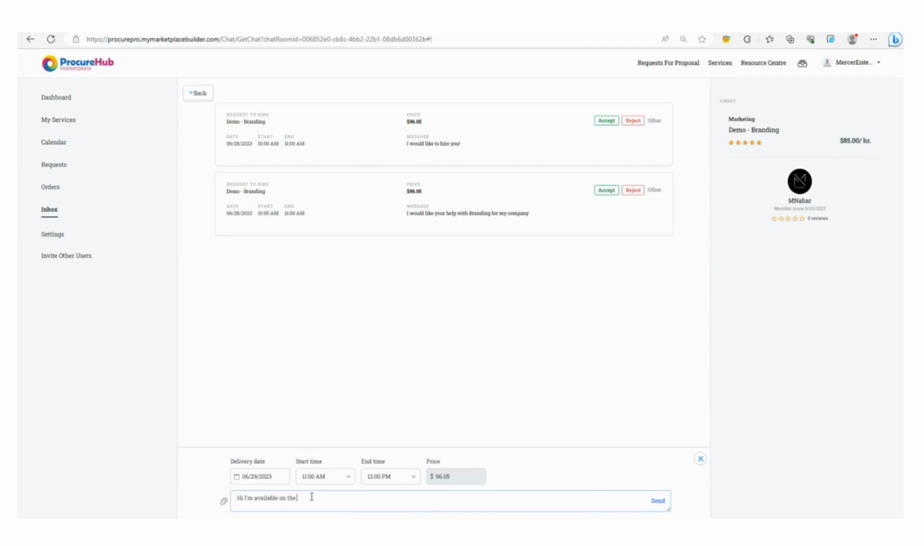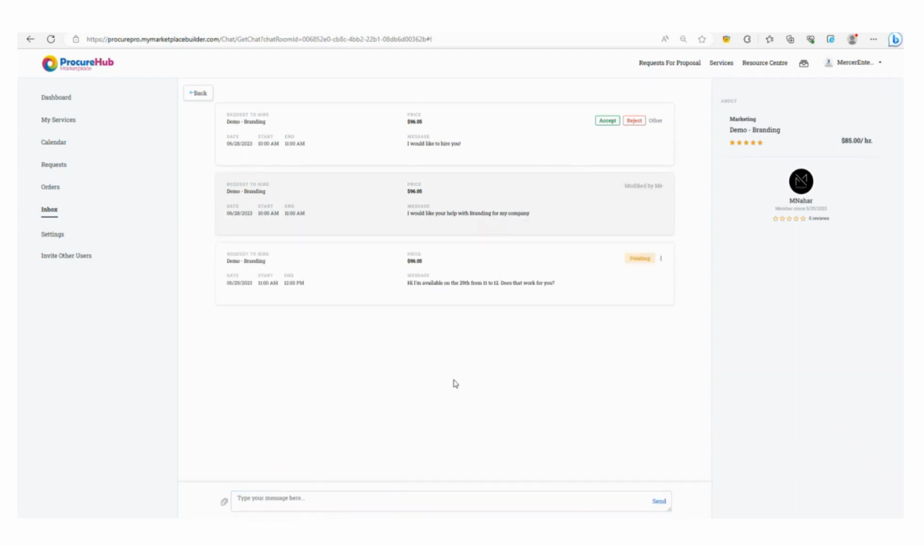So in this particular message back, I'm letting them know that the 29th works from 11 till 12. And I can send that message back to the customer, and you can see here that there's a message that shows up and it's in pending status.